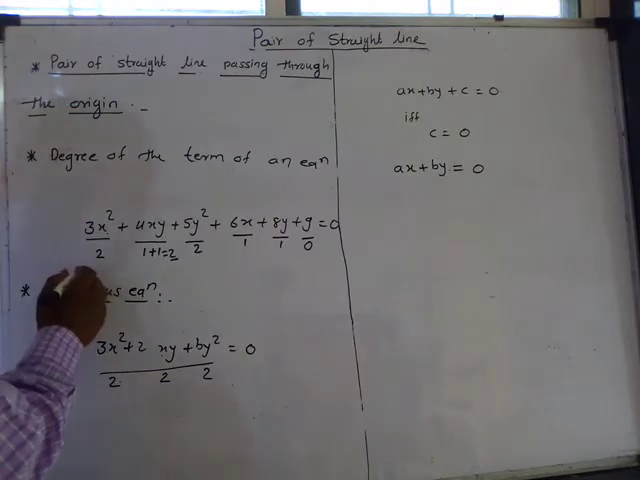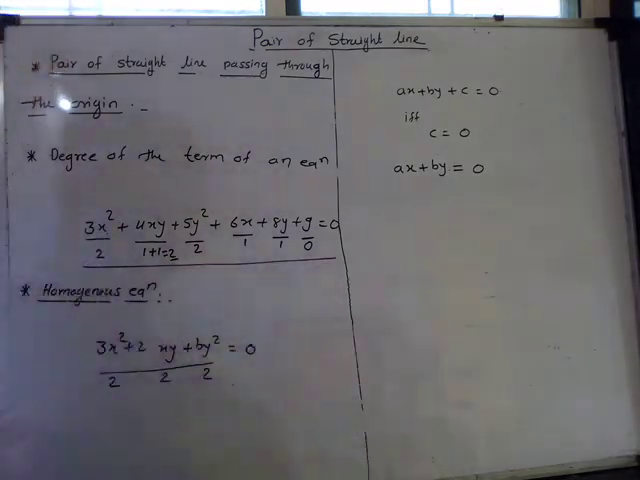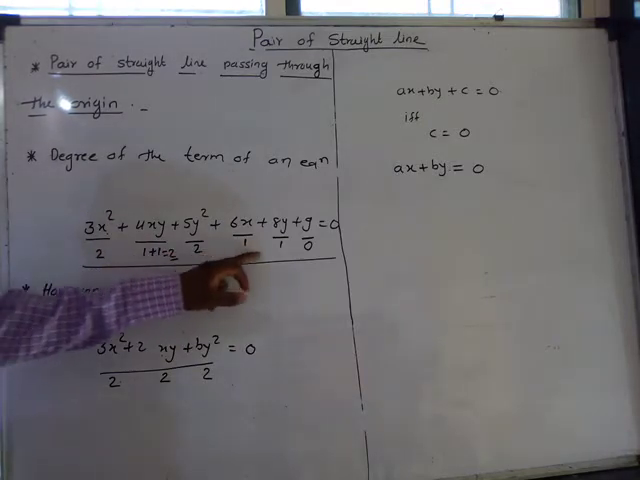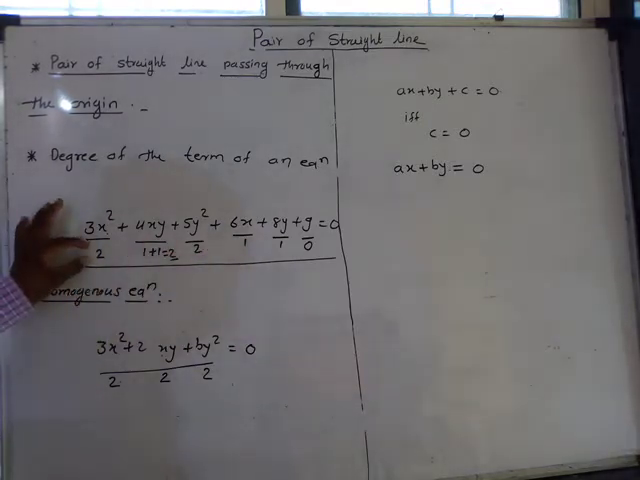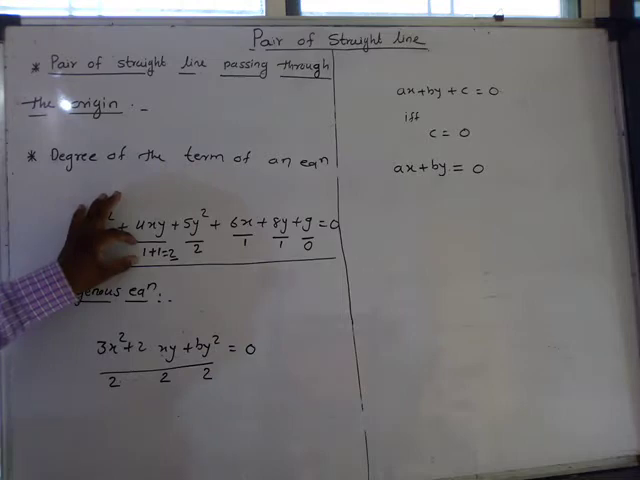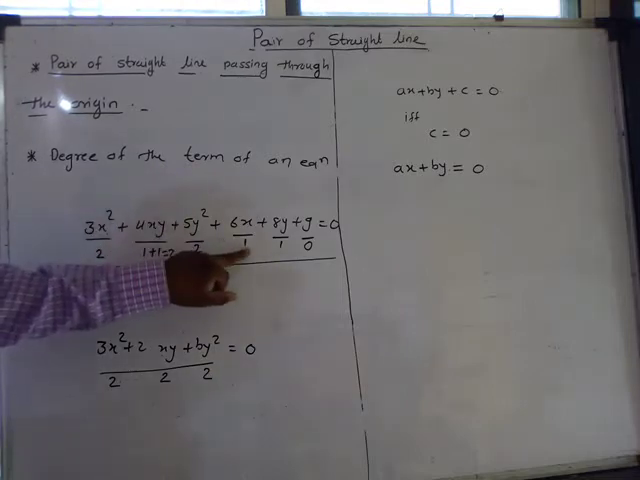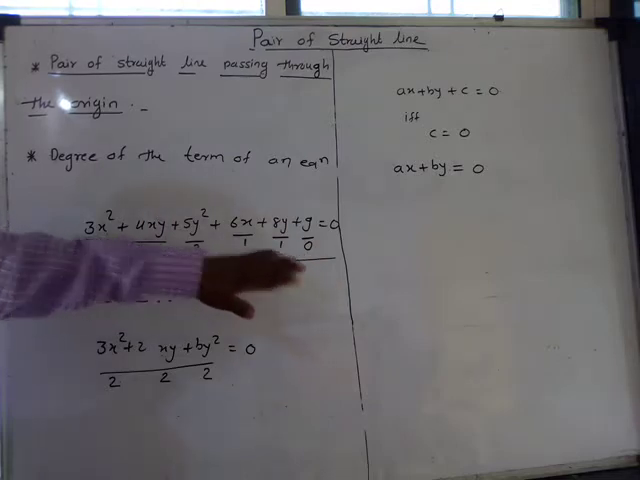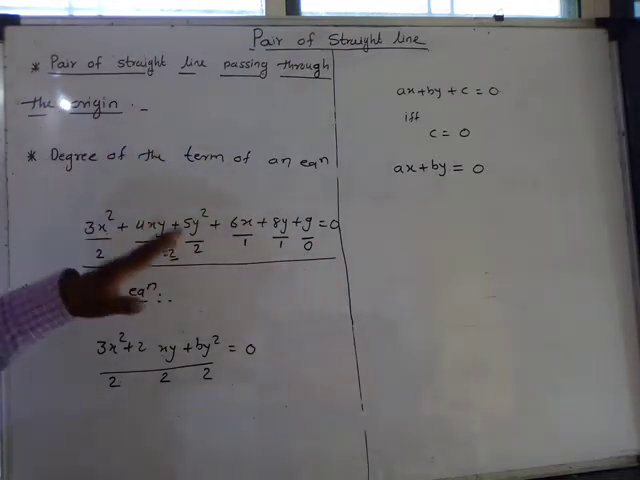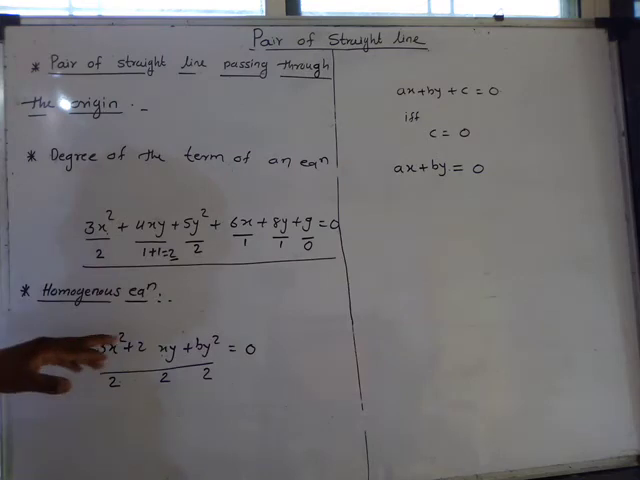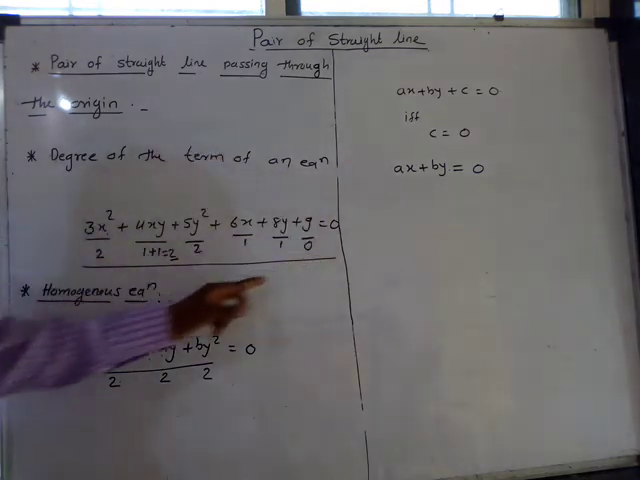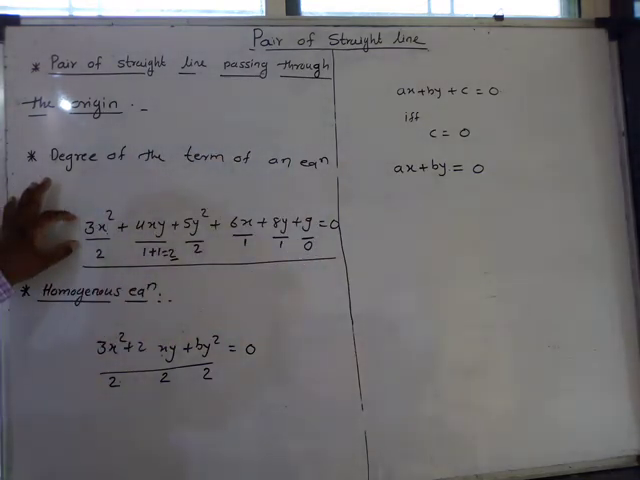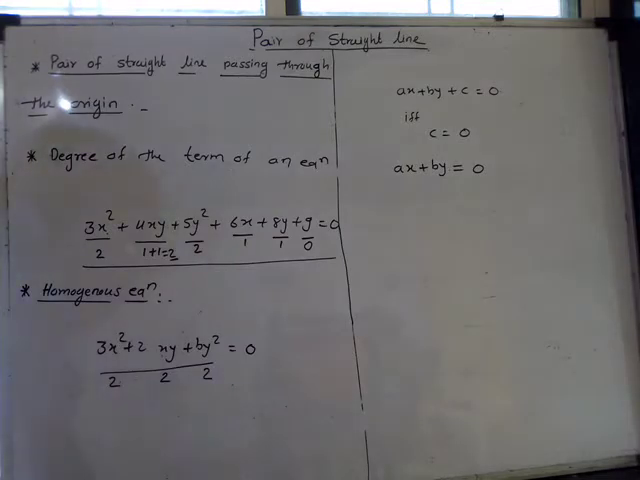Now let us see this equation. In this equation the degree of each term is not the same, because the degree of this term is 2, this term is 2, this term is 2, but the degree of this term is 1, this is 1 and this is 0. So the degree of each term is not the same. Therefore this is not a homogeneous equation. So this is called a non-homogeneous equation.